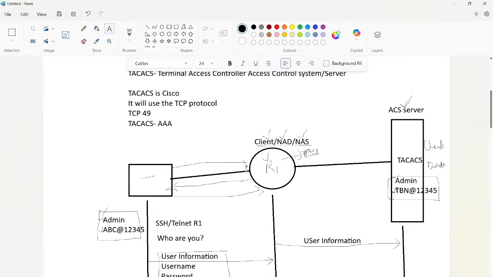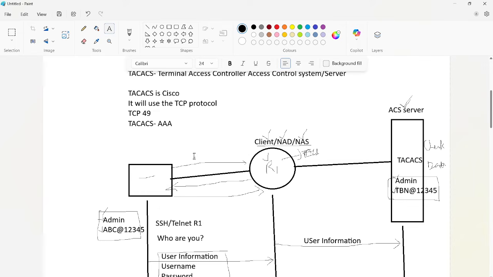Whenever a user requests authentication, the respective router will route that authentication request to the server. Either you are using RADIUS or TACACS+, it will be routed towards those servers, and the servers will check the user information against the database. If the user information is available, it will send a success or accept message.